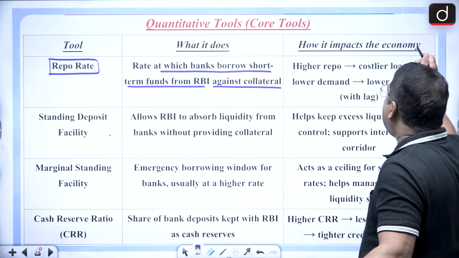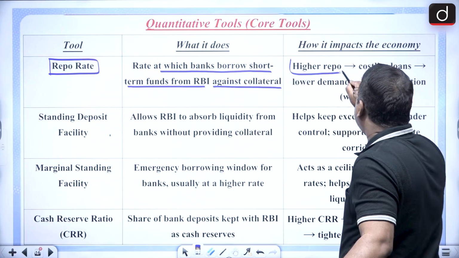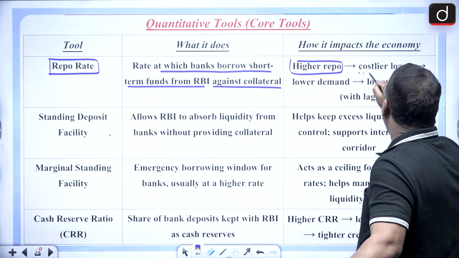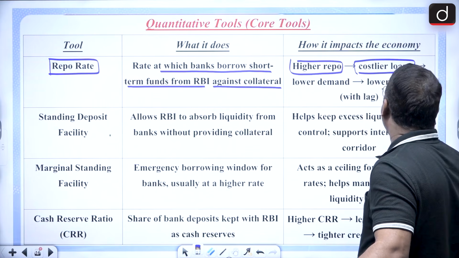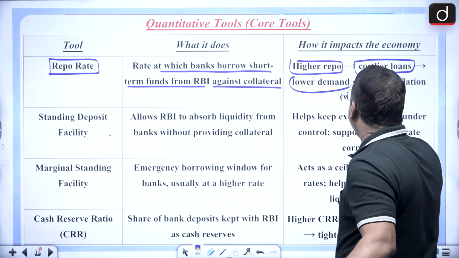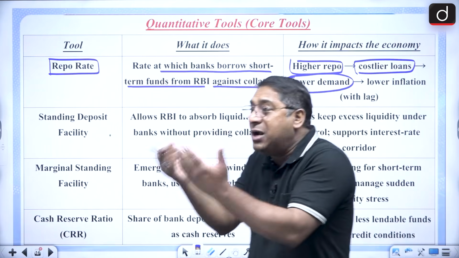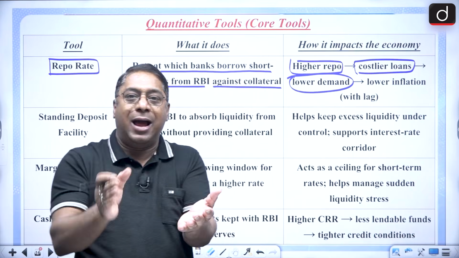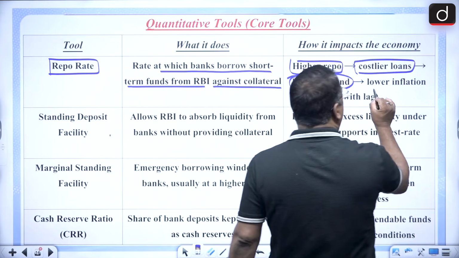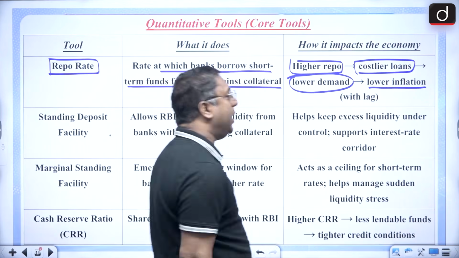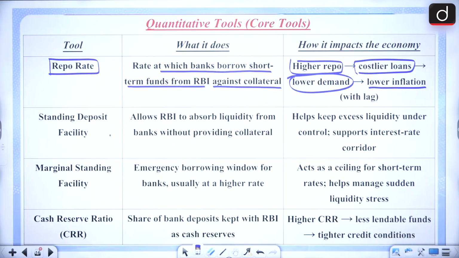And how does it impact the economy? If the repo rate is high, then the loans will be costlier. As a result, there will be lower demand for the loan. And when the demand for the loans is lower, the price rise or the inflation will fall. Got it?